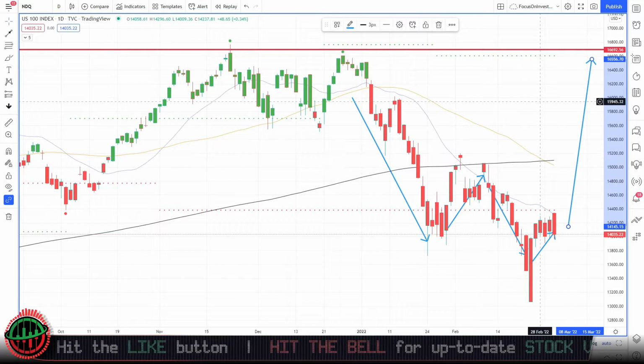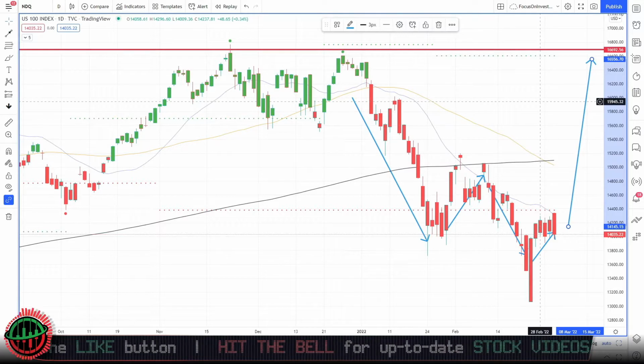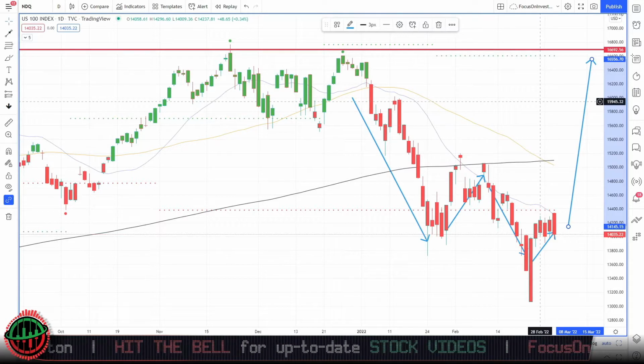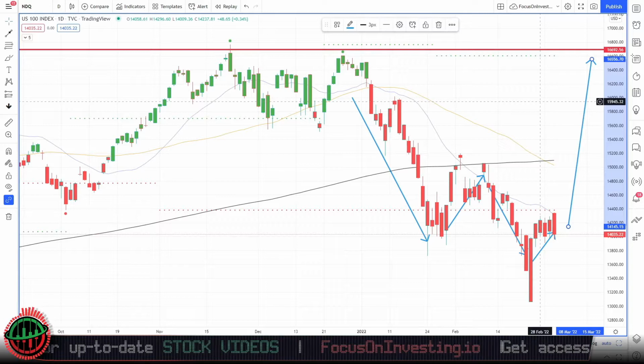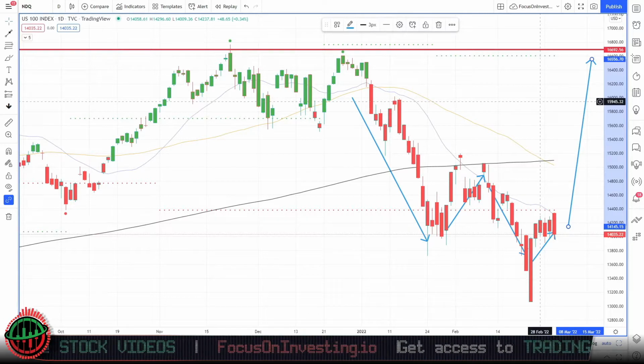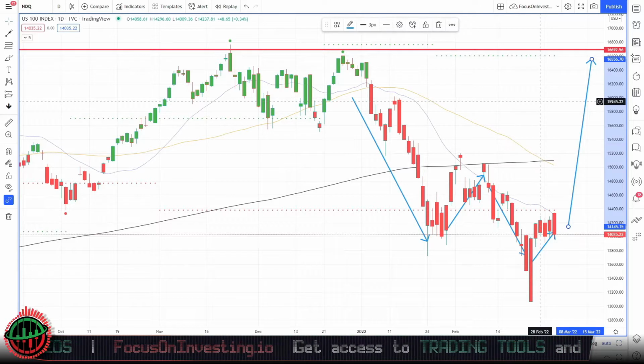So just to reiterate, we are in a bear market, but price is not currently bearish. So as trend traders, we can't actually say that the trend is bearish. And therefore, I personally will not be implementing any bearish trading strategies at this time. Now is the time to implement patience and wait for trading opportunities to open up in order for us to get into the market and make money.